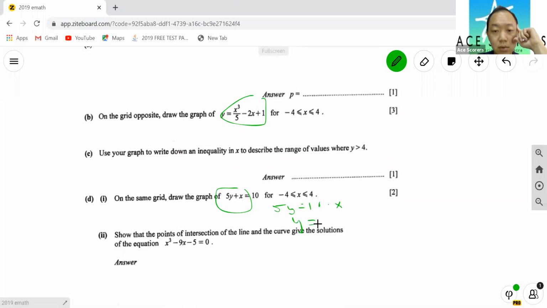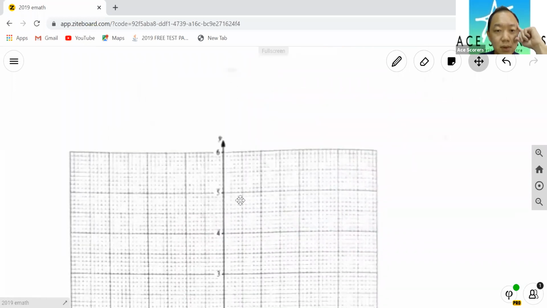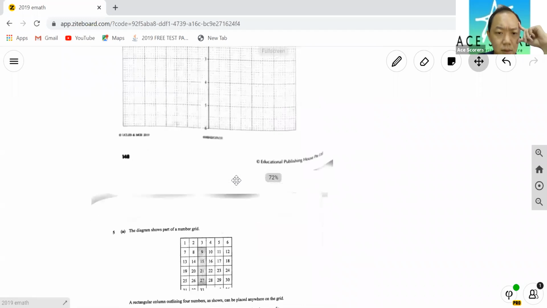So y equals to 10 minus x over 5. Okay? Then take this equation, put it equal to this equation, and you should get this one. Okay? Next. Okay, plot the graph. What is this?